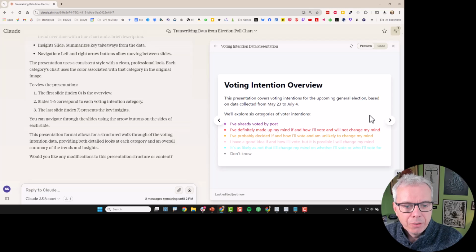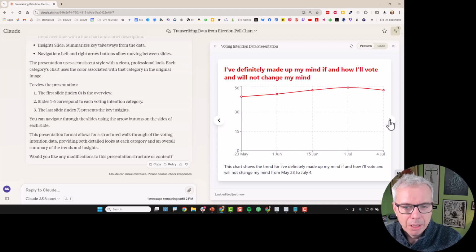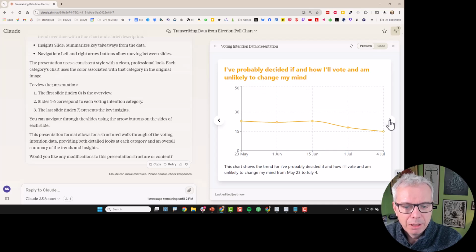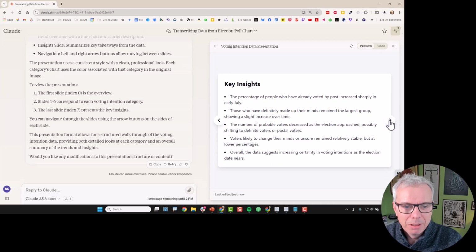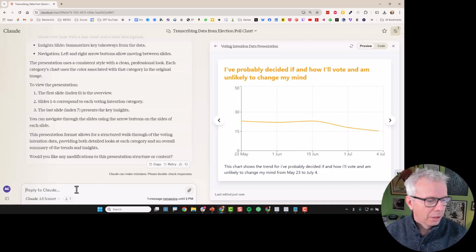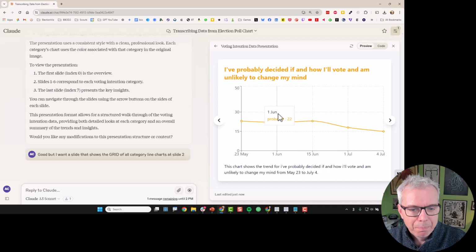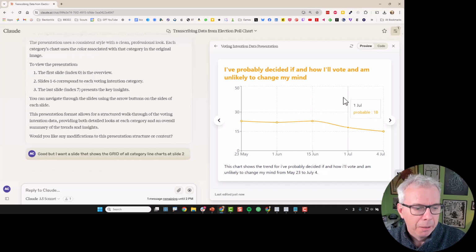This presentation covers: I've voted by post. I've definitely changed my mind. I've probably decided. Don't know. Key insights. All right. Okay. So now I want it to stick the grid in slide 2.